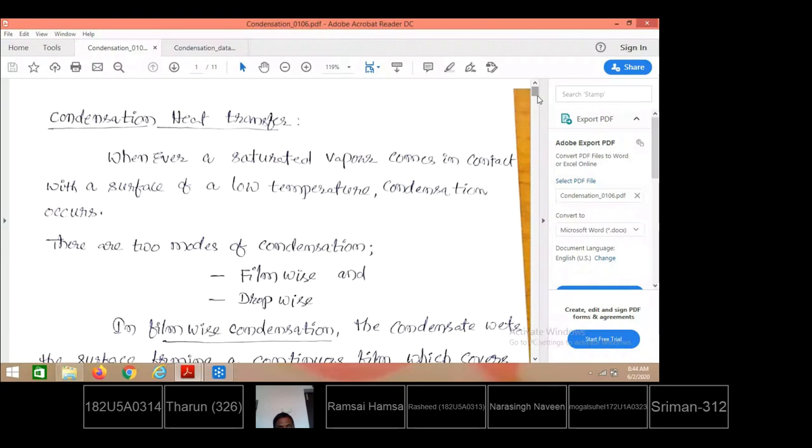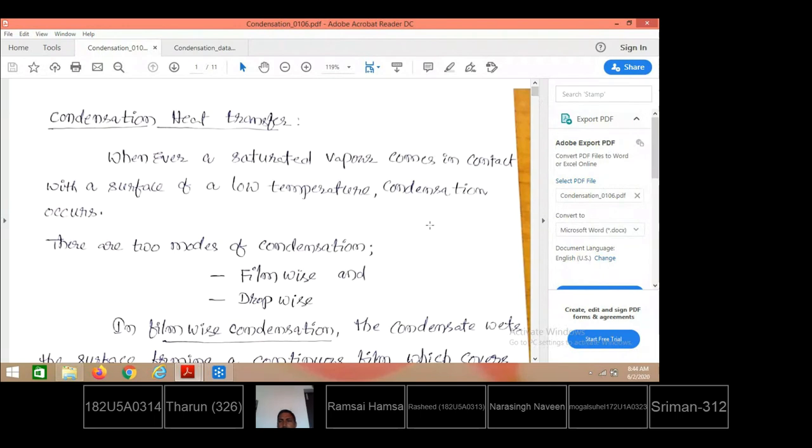In the case of boiling, liquid is converting to vapor. In the case of condensation, vapor is condensing to liquid, and the liquid flows like a film over the surface. That is the phenomenon we are calling condensation. Vapor undergoes the phase change, converting from vapor to liquid and flows like a film over the surface. That is what we call condensation.